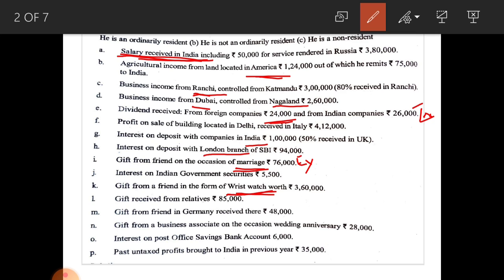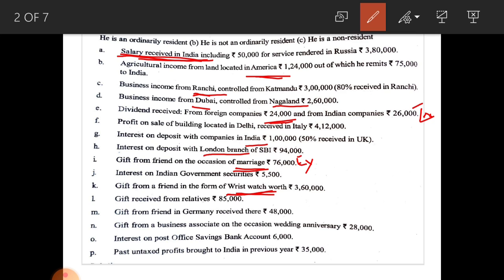Next one, gift from a friend in Germany received there. Here, any gift from a friend up to 50,000 is exempted from tax. If the amount exceeds 50,000, the whole amount is taxable.